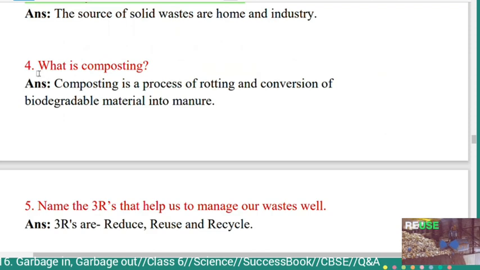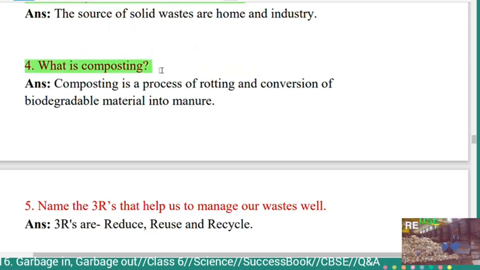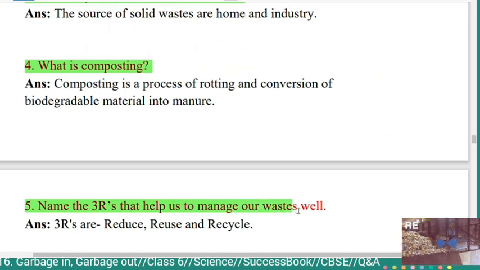Fourth question, what is composting? Answer: composting is a process of rotting and conversion of biodegradable material into manure. Fifth question, name the 3 R's that help us to manage our wastes well. Answer: 3 R's are reduce, reuse and recycle.